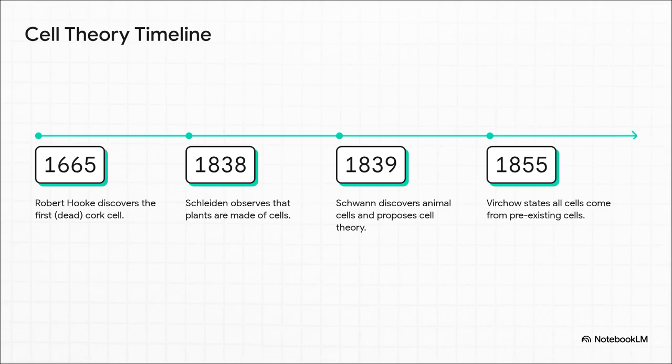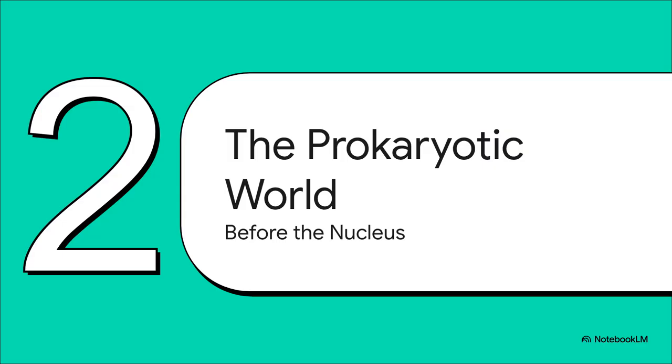The two of them collaborated to draft the initial cell theory, which Virchow then finalized. Together, their work proved, without a shadow of a doubt, that absolutely everything living is a product of these microscopic cities. Moving right along to Section 2, the prokaryotic world.